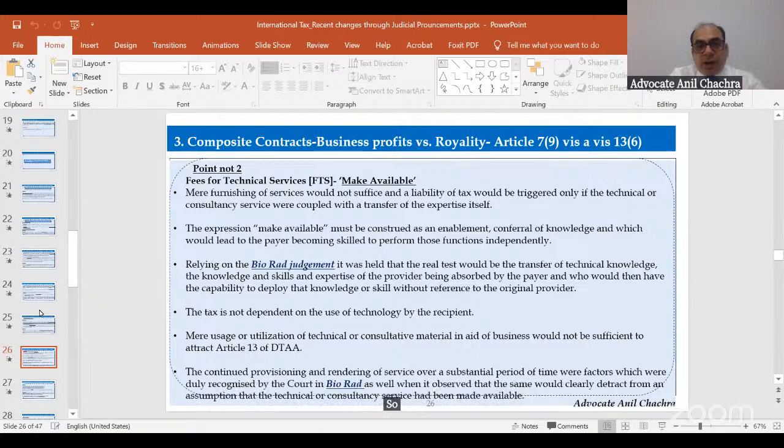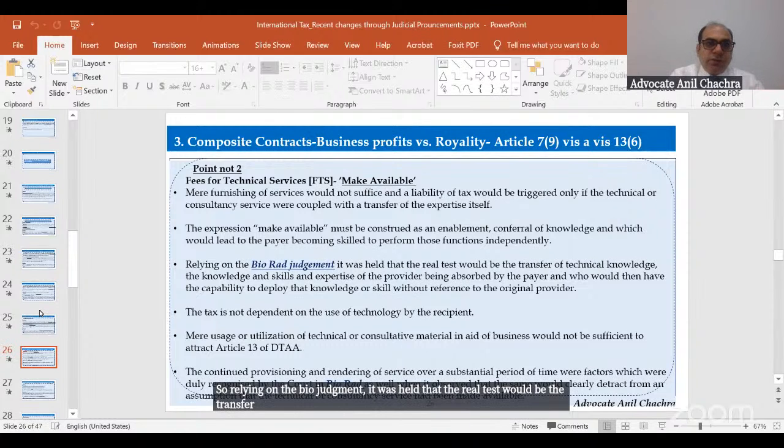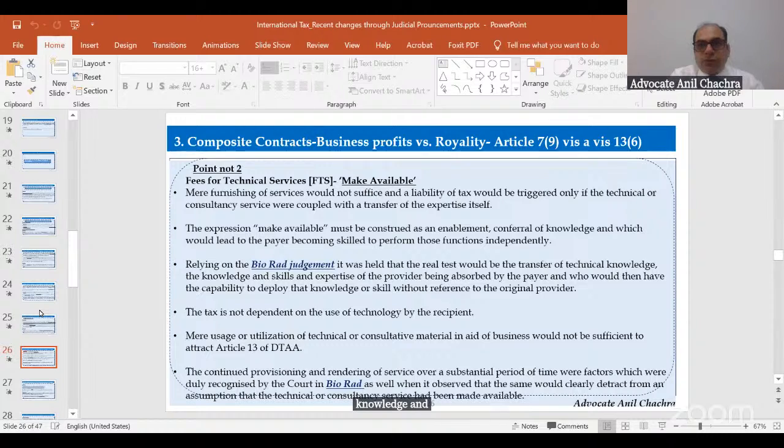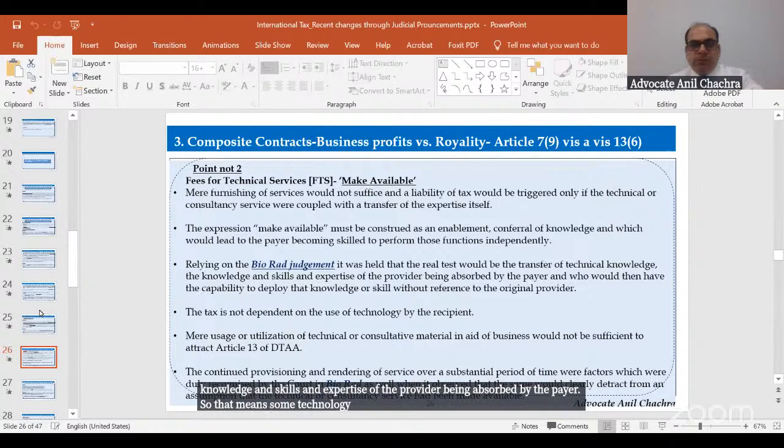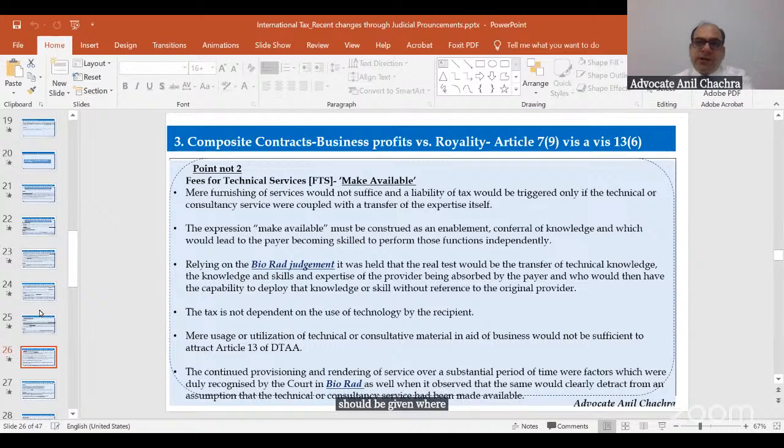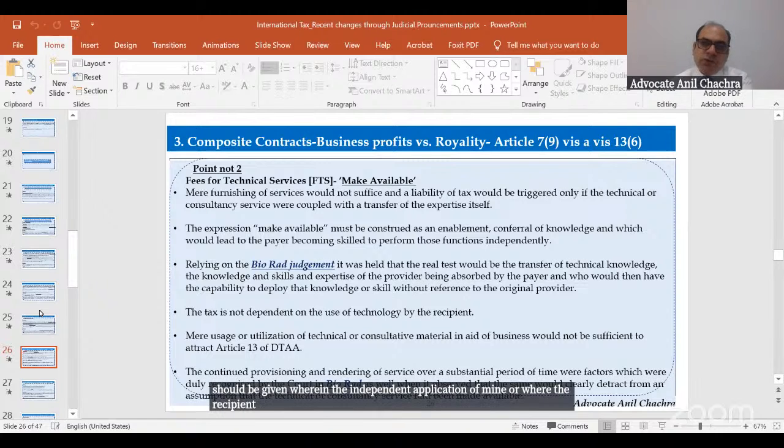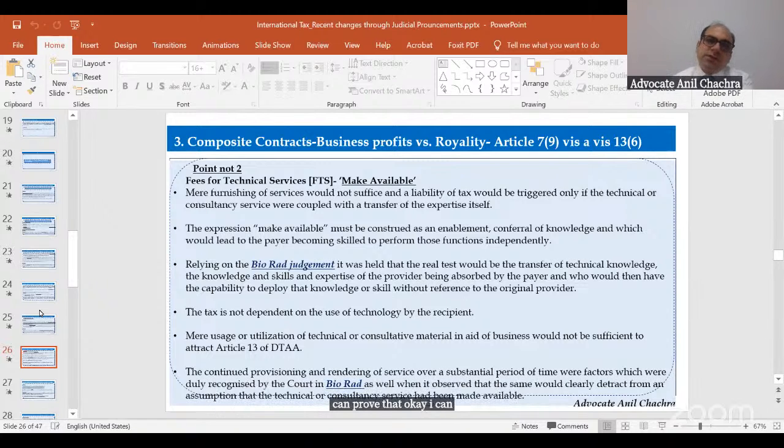So relying on the Bio-Rad judgment, it was held that the real test would be the transfer of the technical knowledge, skills and expertise of the provider being absorbed by the payer. That means some technology should be given wherein the recipient can prove that, okay, I can apply that knowledge, that technology, independently, right?